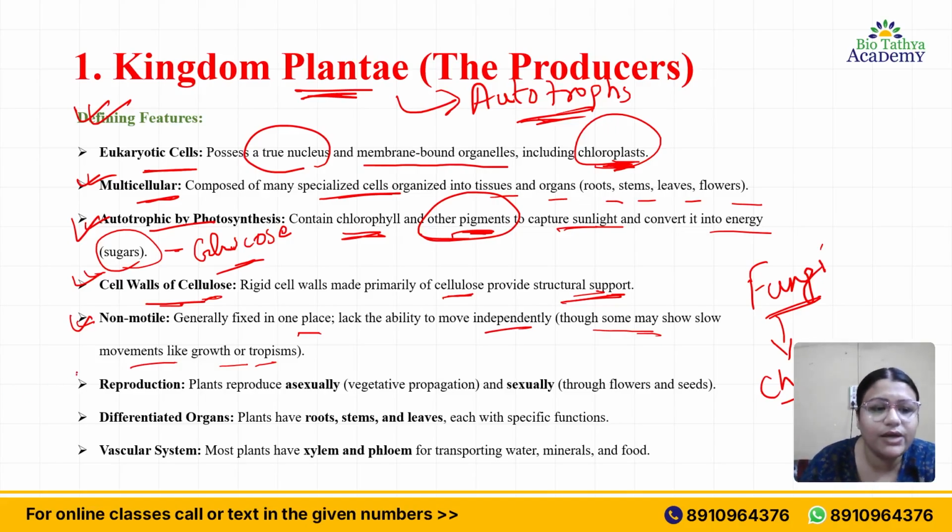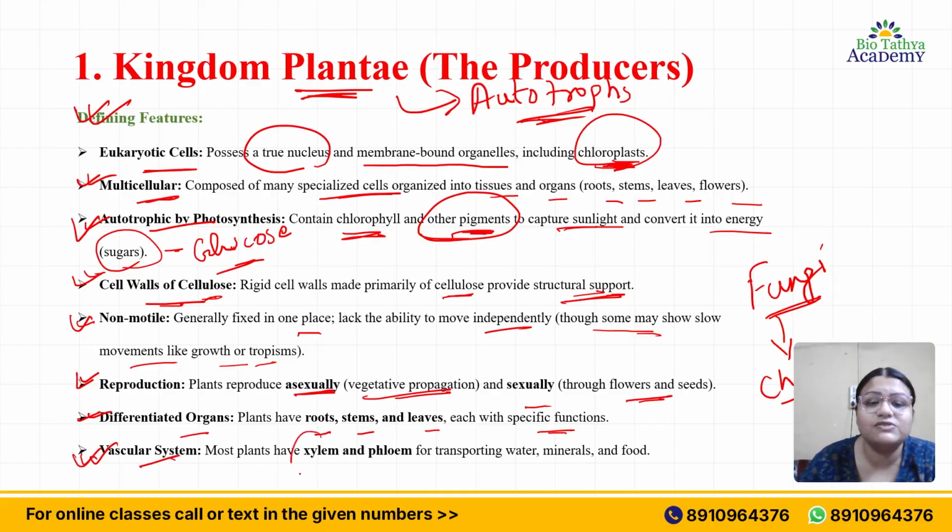Then we have reproduction. Plants reproduce asexually, which is vegetative propagation, and also sexually through flowers and seeds. Plants have differentiated organs: roots, stems and leaves, each with a specific function. Then we have the vascular system.